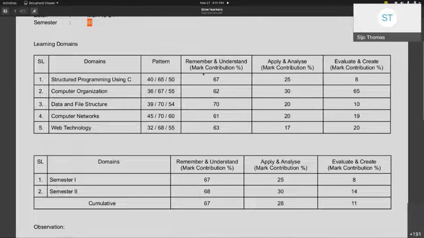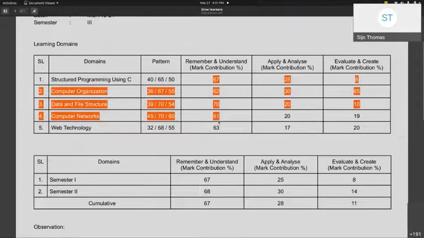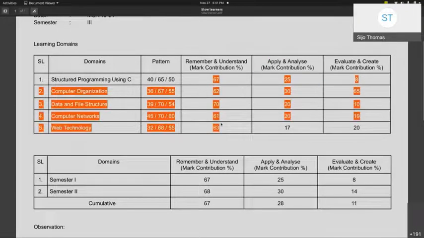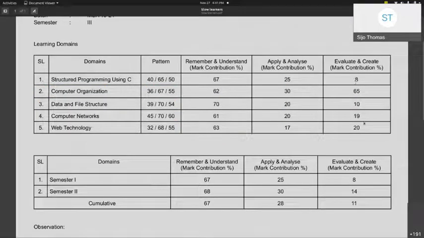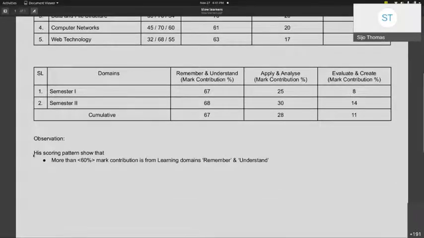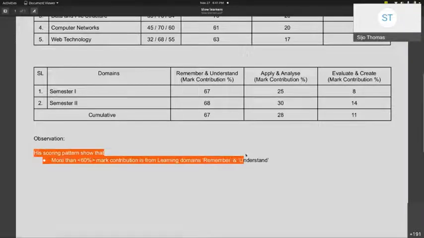This is a scoring pattern, and we see that in the lower level learning domains the scoring is much better compared to the higher order learning domains. That means apply, analyze, evaluate and create, the higher order learning domains. Scoring is much better in lower level learning domains, and it's not appreciable in higher order learning domains. This is the cumulative performance semester wise, and this is the observation we have made. This scoring pattern shows that more than 60% of the mark contribution is from the learning domains remember and understand.